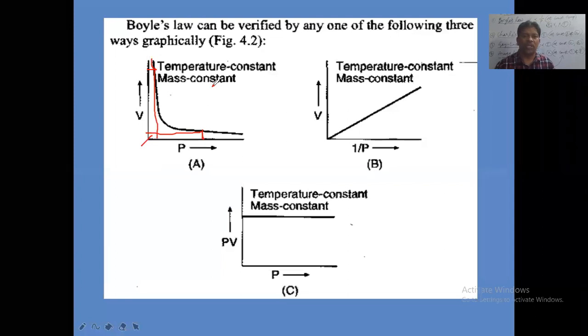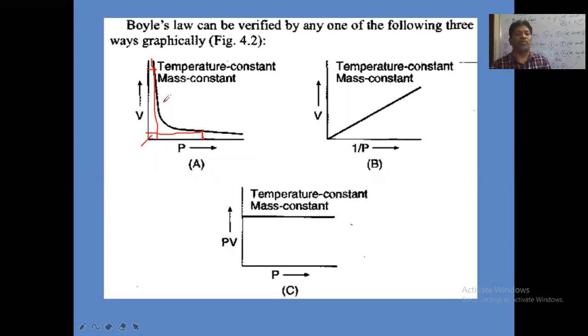Mass is kept constant meaning what? Mass divided by molecular mass will give the number of moles. So the number of moles is constant here, and temperature is constant. In this condition, the volume versus pressure graph is given by what? A rectangular hyperbola we get here.